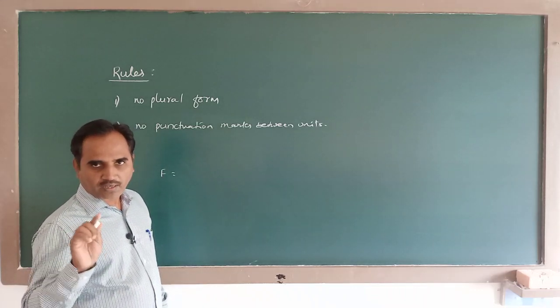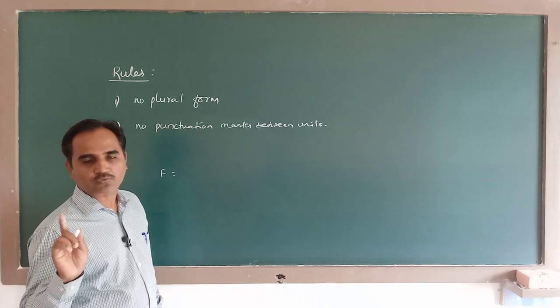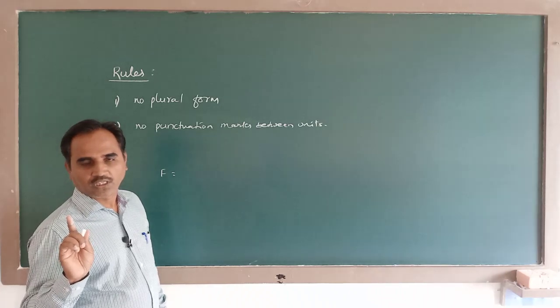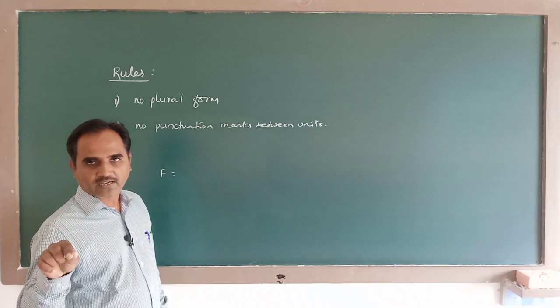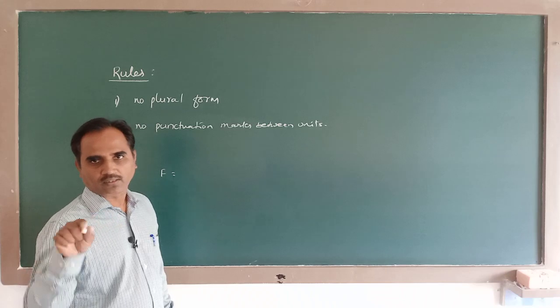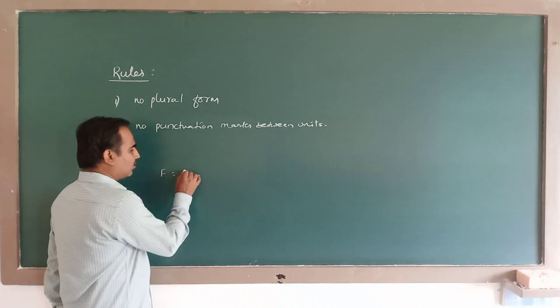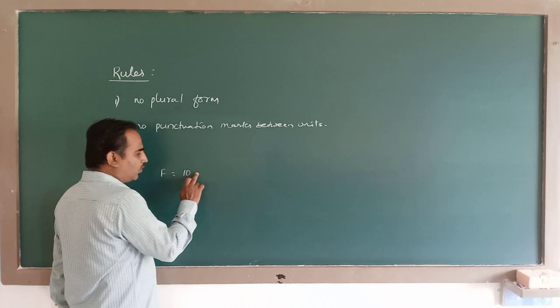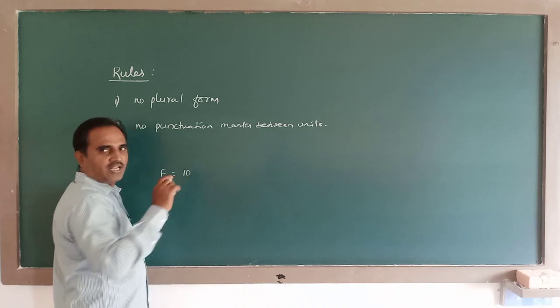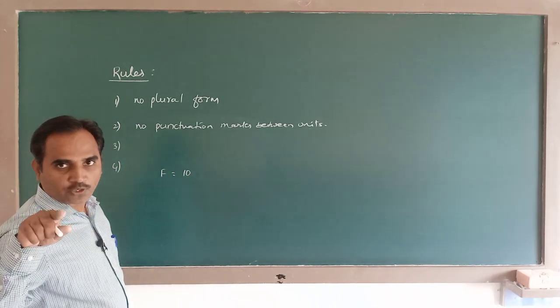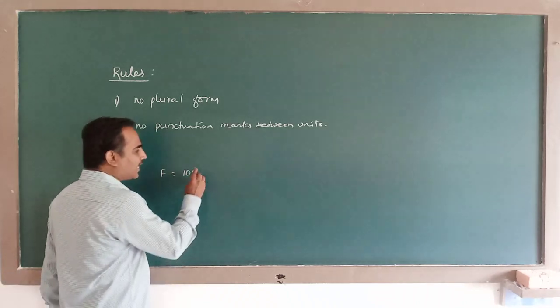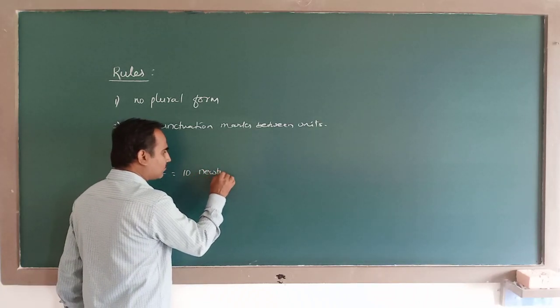The derived unit of force is kg meter per second square. This kg meter per second square is named as Newton. So when I write Newton as a unit, I have to start with a small letter like this.